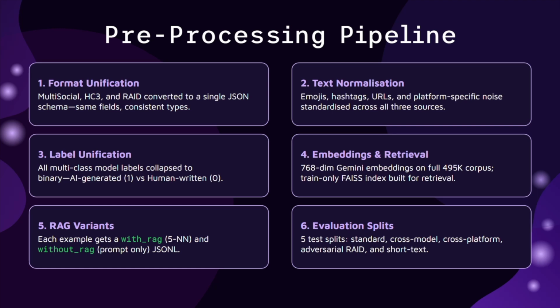Embeddings and retriever setup. The full corpus is encoded using a dimension 256 mini LM model, and a FAISS index is built on the training split for downstream retrieval. RAG variants. Each training example is prepared twice, one with retrieved nearest neighbor context and once as a prompt-only version without retrieval. Finally, evaluation splits. 5 test splits are created: standard, cross-model, cross-platform, adversarial, and short text to evaluate generalization across diverse conditions.